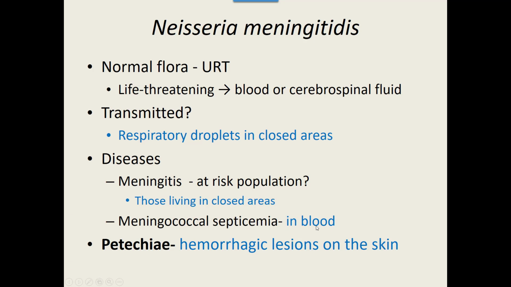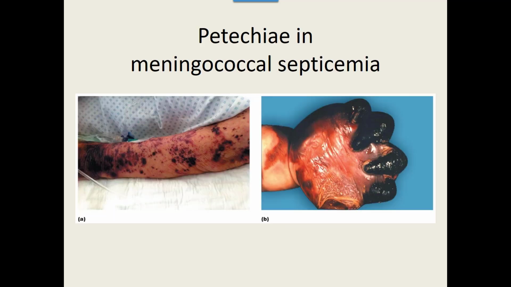Now, it also can cause what's known as petechia. This bacteria, especially when it gets in the blood, can cause the bursting of blood vessels, and so you get these hemorrhagic lesions that are visible on your skin. This, of course, is worst case scenario when I look for pictures. As the blood vessels are bursting, your skin is no longer getting the oxygen that was in the blood, and so you actually start to have tissue death. Of course, this is extreme versions, but you have death of tissue because of the bursting of blood vessels.